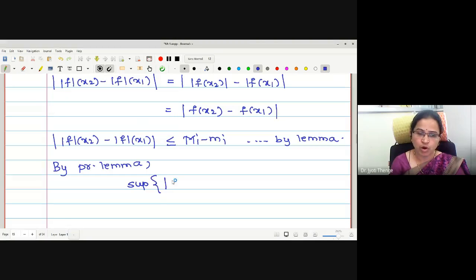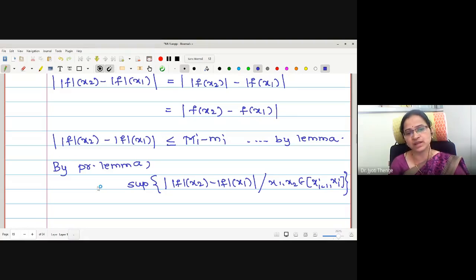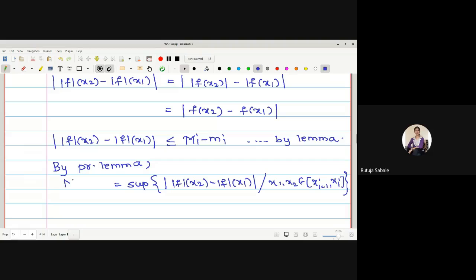Supremum of mod f operated on x2 minus mod f operated on x1 for x1, x2 in the ith subinterval [x(i-1), xi]. What will be the supremum of this set by the lemma? This will be capital Mi dash minus small mi dash.